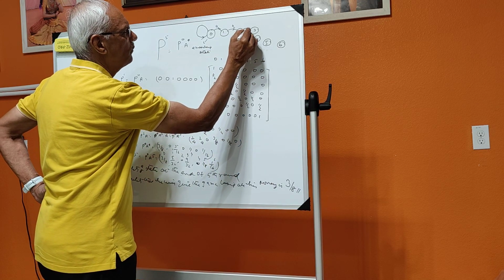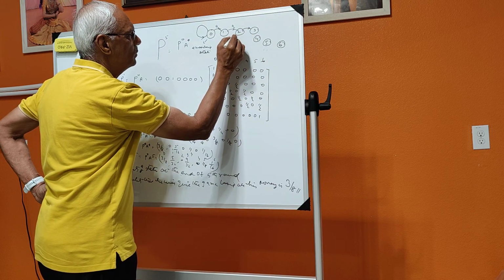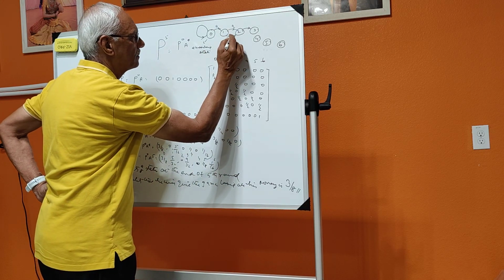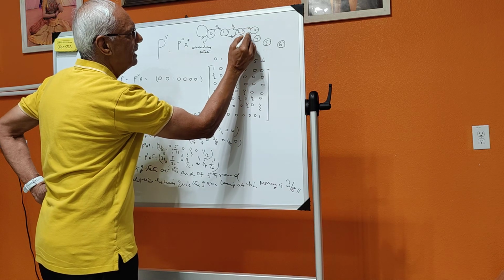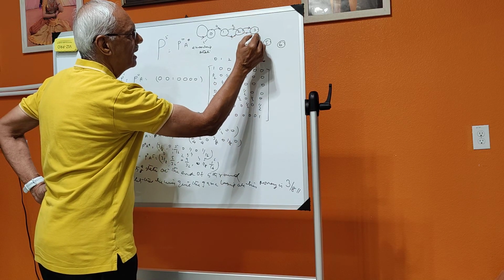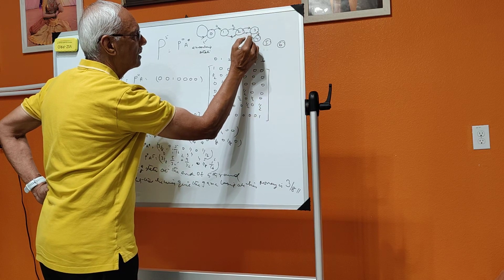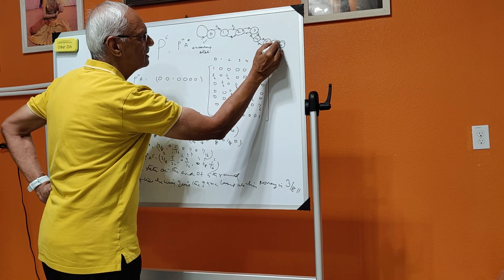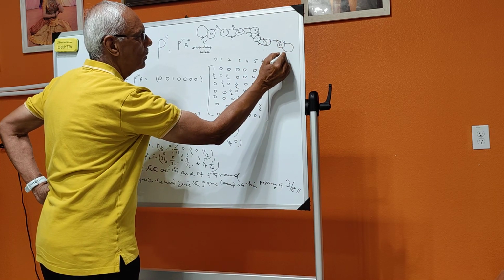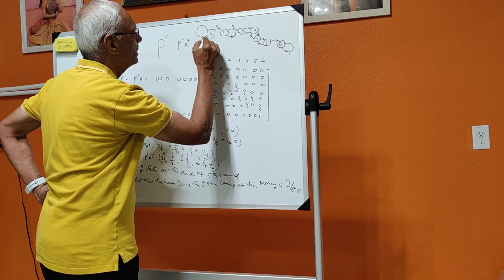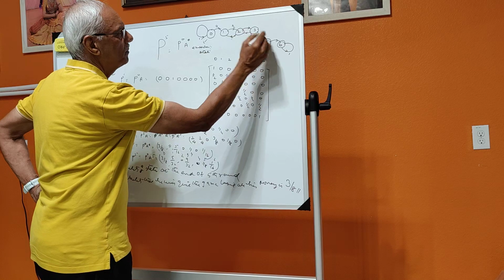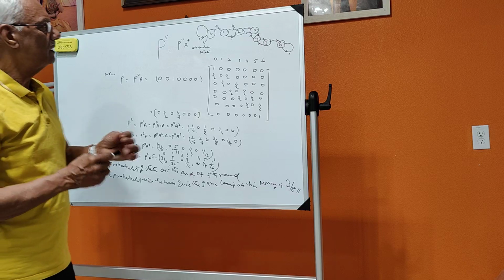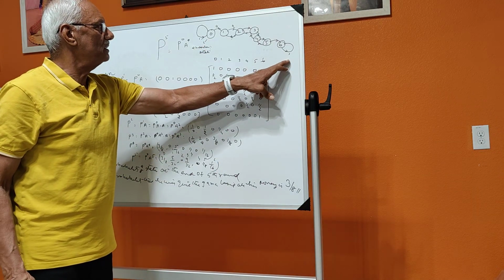Now from 2, he can go on playing again. So this is like this. If he loses, he comes back to this. And 2 to 3, if he loses, he comes to this and goes like this, and he comes back like this. And if he wins, he goes like this, and he will not play at all. So here the chance is 1, and here the chance is 1, but in all other places the chances are as shown. This is the state diagram, and these two are called the absorbing states.